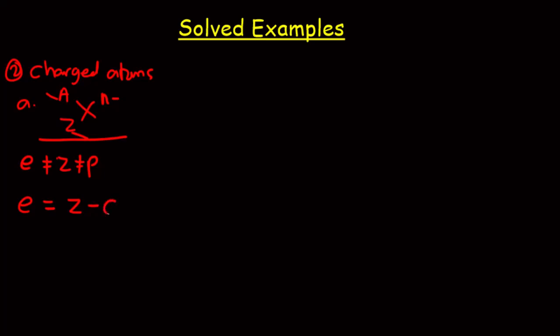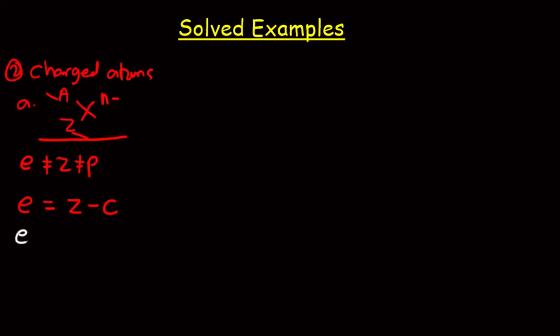For a charged atom in general, the electron number is obtained by taking the atomic number minus the charge. This is a general formula.